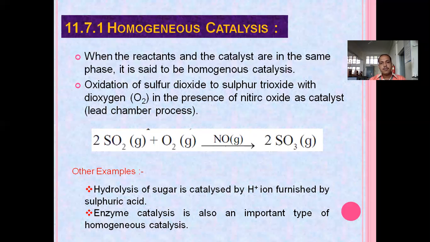So we can see various examples. We have to remember that in homogeneous catalysis, both reactants and catalyst are in the same phase. Is it clear to all of you? Now read the slide carefully.